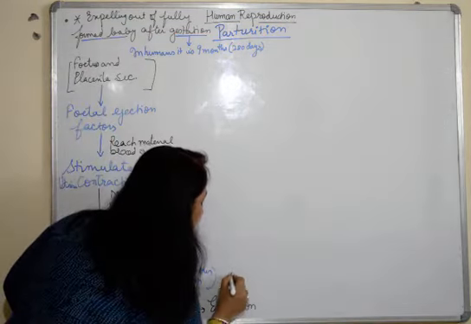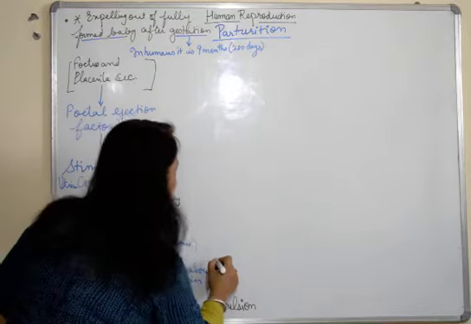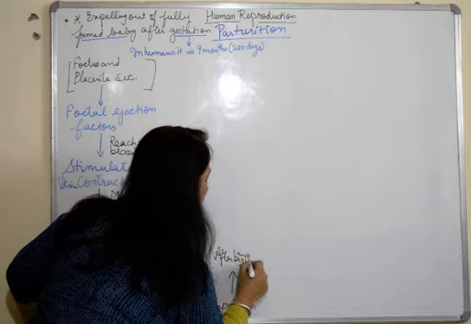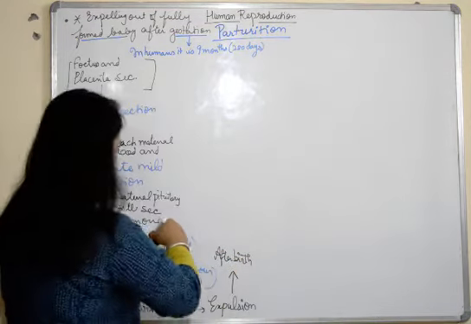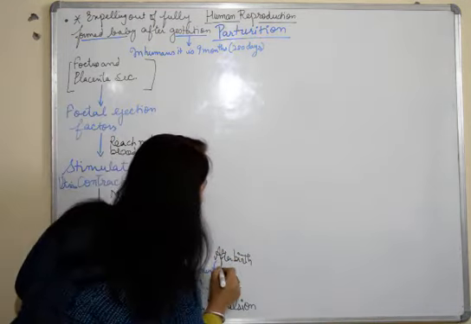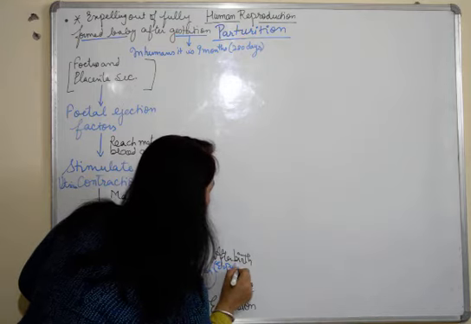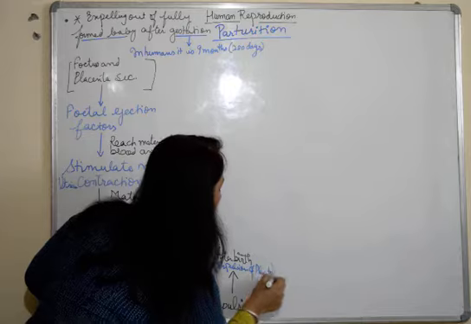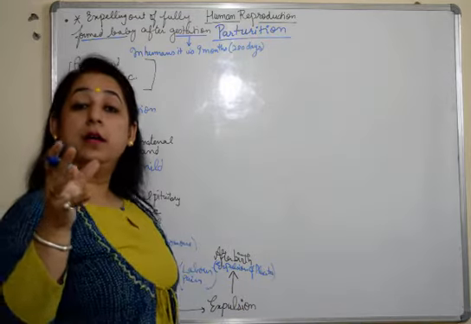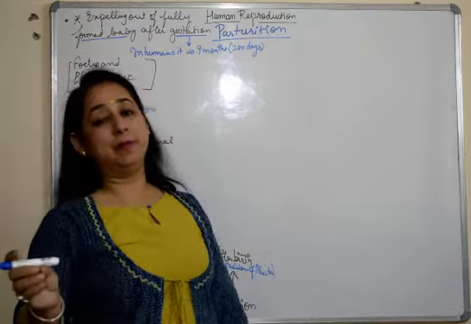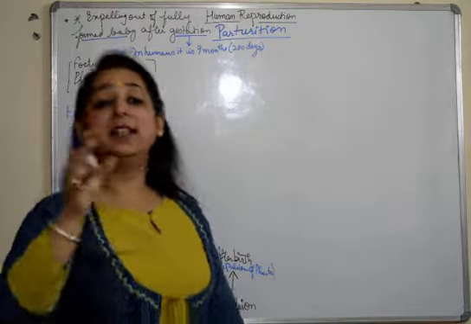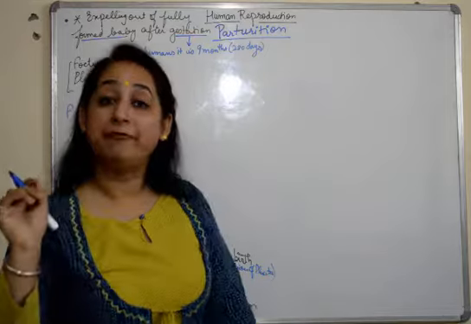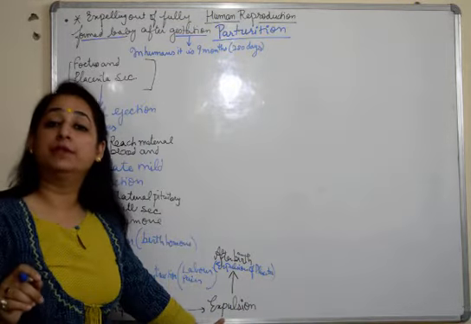And after expulsion, there is some additional process that's known as afterbirth. That is, expulsion of the placenta. Fine. We all know that humans have deciduate type of placenta, in which the fetal and the maternal placenta are both expelled out from the body of the mother as afterbirth, after the expulsion of the baby.